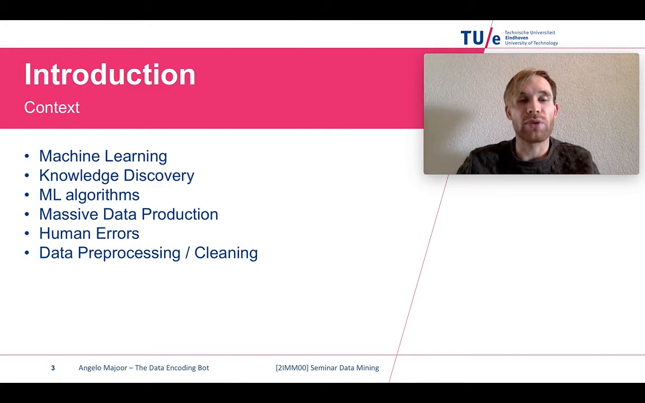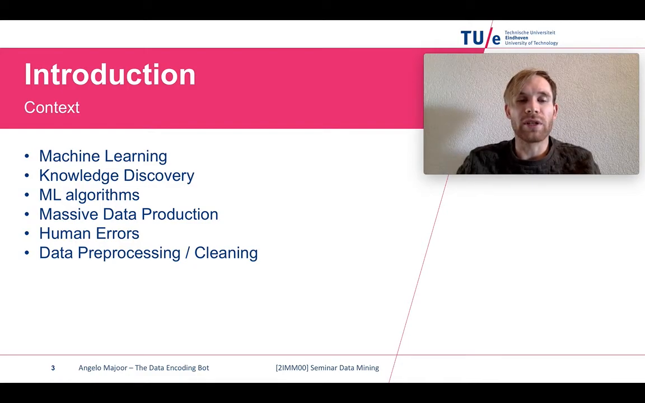So let's first do an introduction. Machine learning is getting more and more popular by the day. People use machine learning to discover things that they themselves are unable to do because computers can almost do anything, and machine learning is the new holy grail. So basically, machine learning is used for knowledge discovery, and machine learning uses machine learning algorithms. But these machine learning algorithms need clean data as an input.